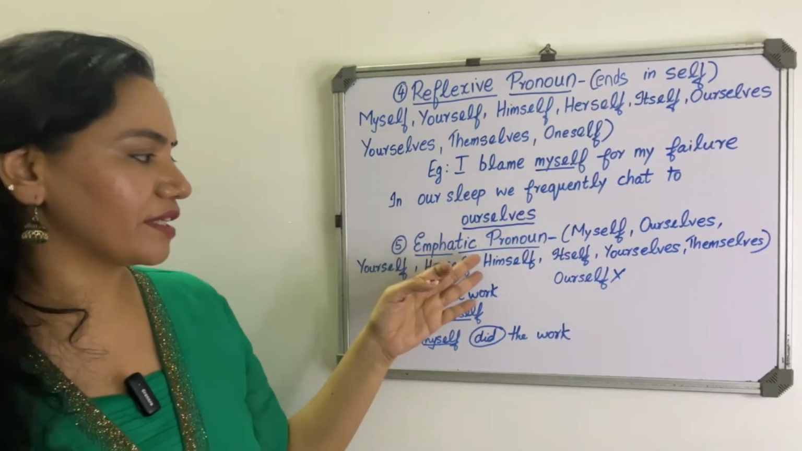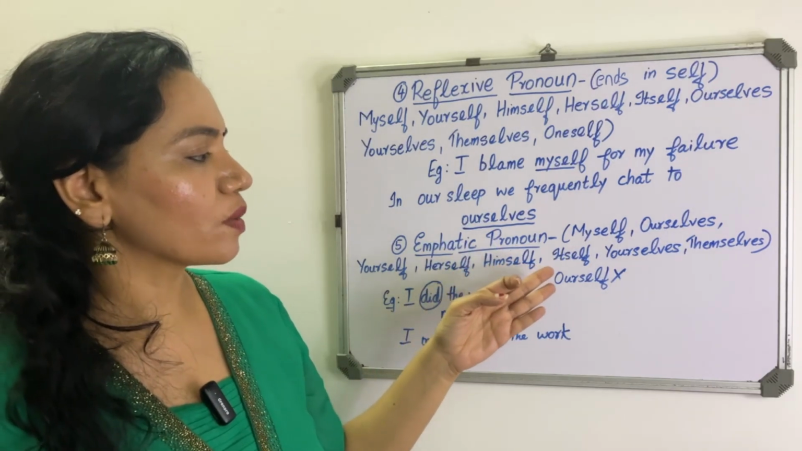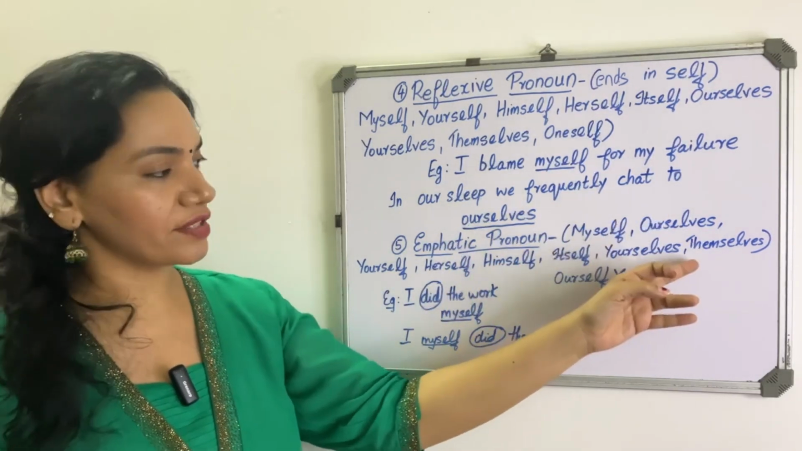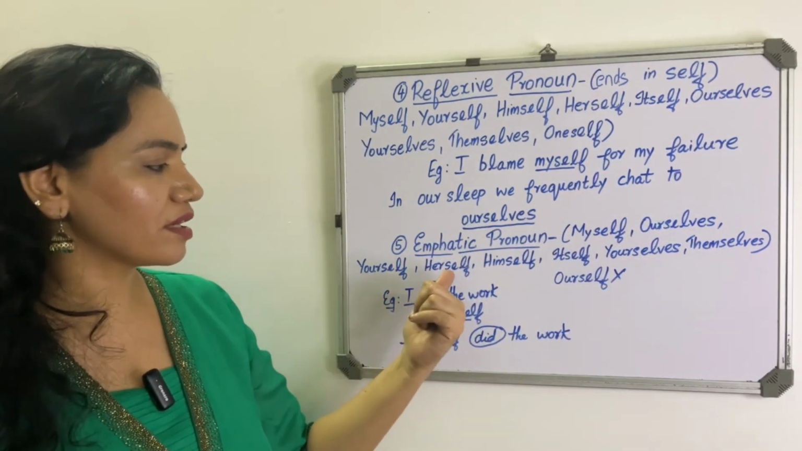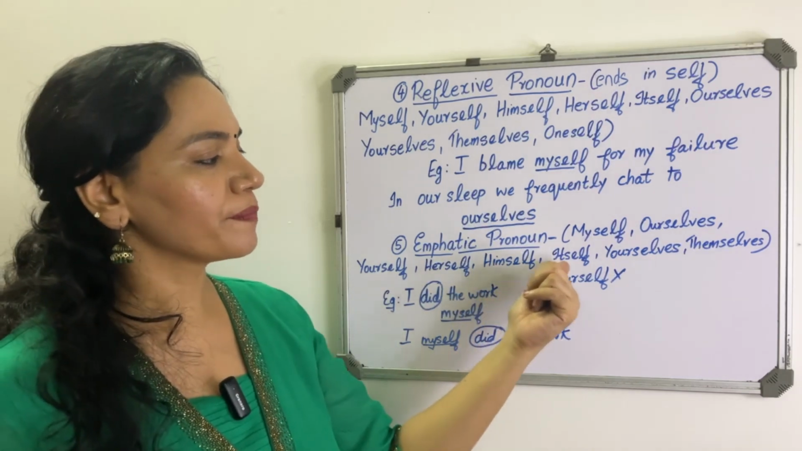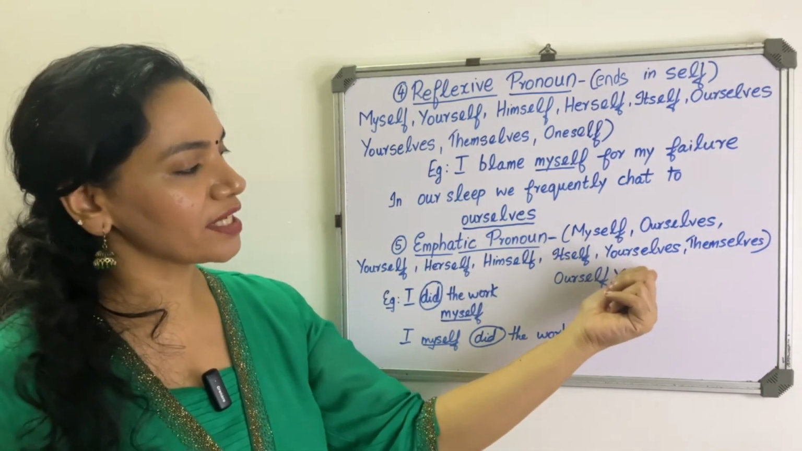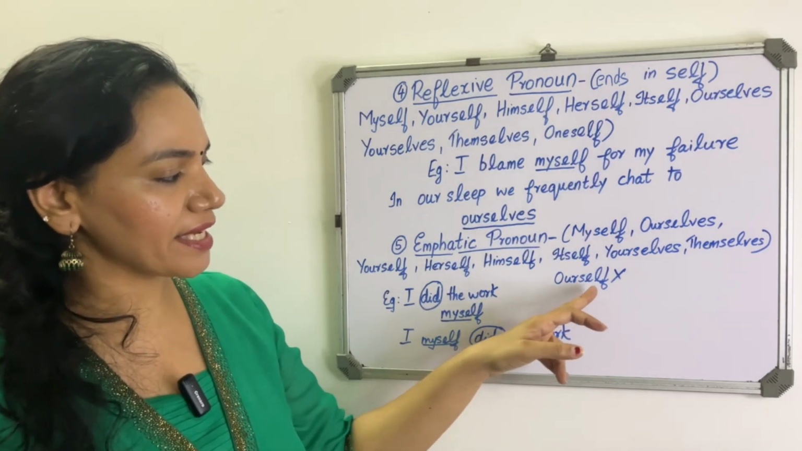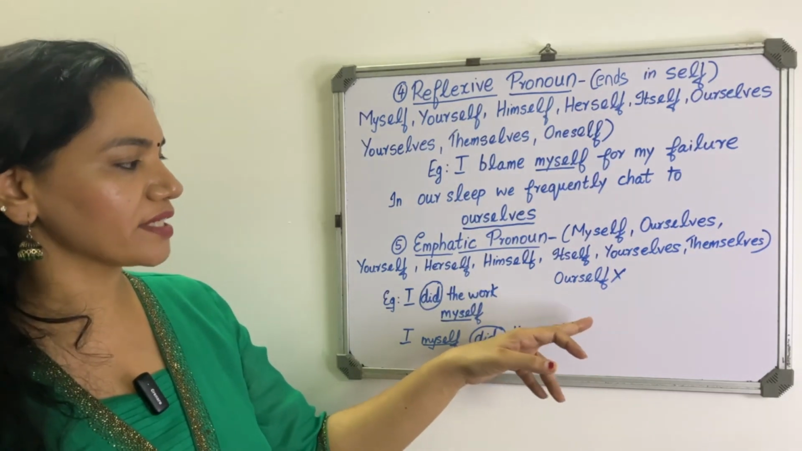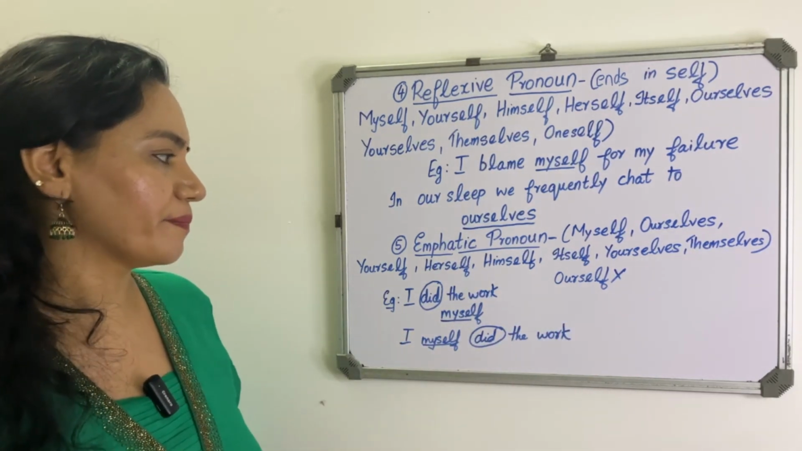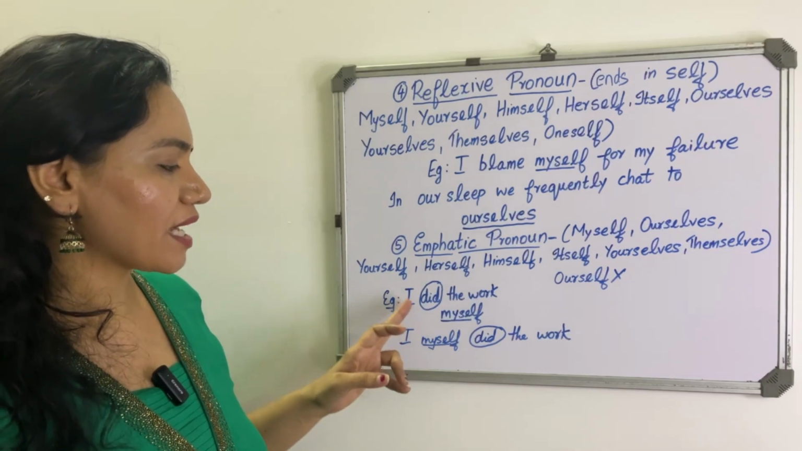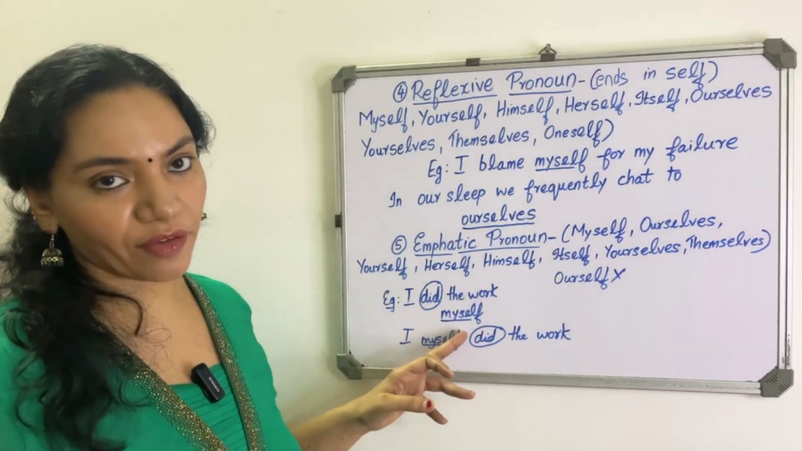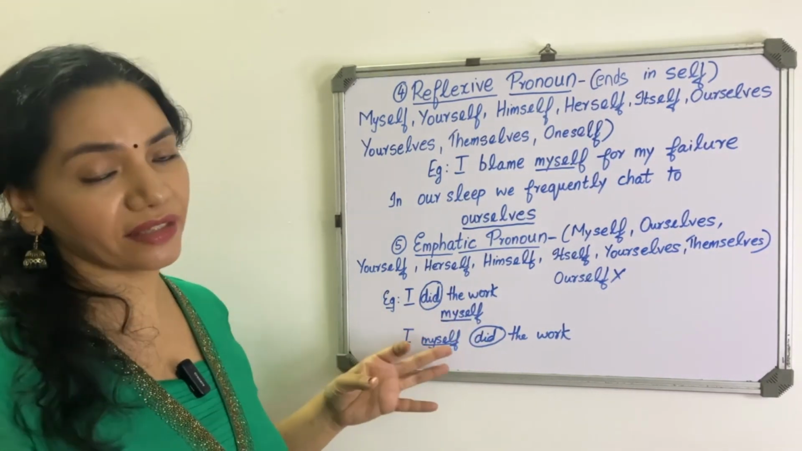Next one is emphatic pronoun. So examples are myself, ourselves, yourself, herself, himself, itself, yourselves, themselves. There is no ourself. You have to write ourselves. So example is, I did the work myself. So you're stressing, I did the work myself.